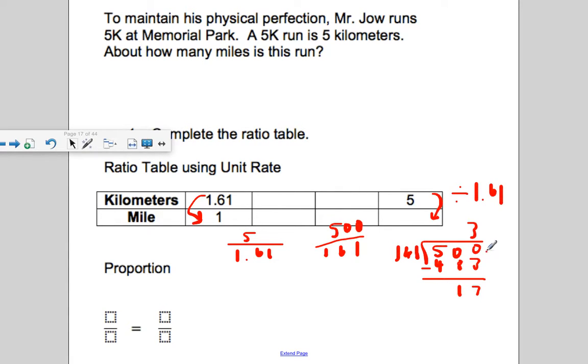I need to get rid of this remainder. Annex a decimal 0. How many 161 go into 170? About 1 time. So we're not going to solve this completely. We're going to say 5 kilometers is the same as 3 1/10 miles. Because I know when I ran 3 miles, because Memorial Park is about 3 miles, you can see the 5 kilometer sign. It's a little past the 3-mile mark.